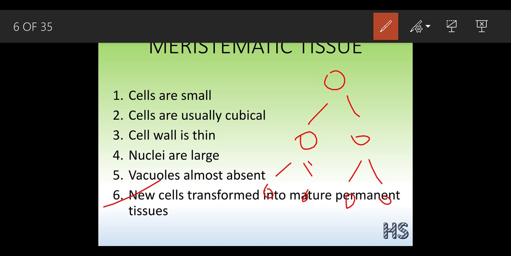After a particular period of time, these new cells, suppose this is the end of the cells, now these 4 cells won't divide into anything further, so they will take a permanent position. That permanent position is called the permanent tissues. Because these permanent tissues have taken up a specific shape, they don't have the ability to divide.